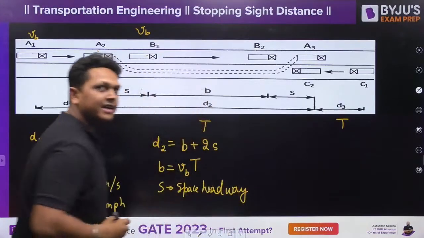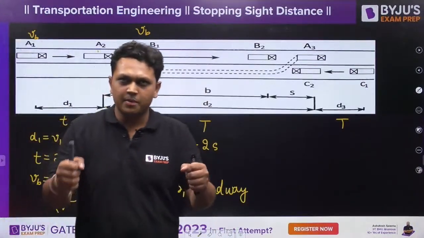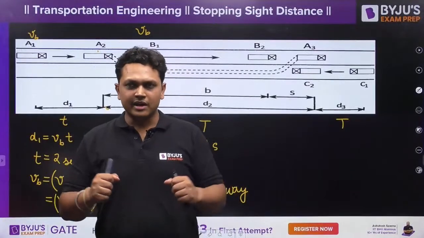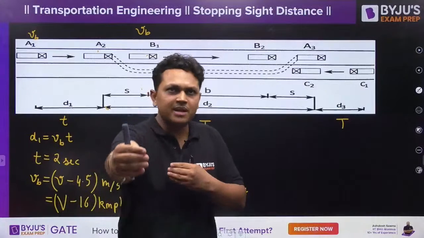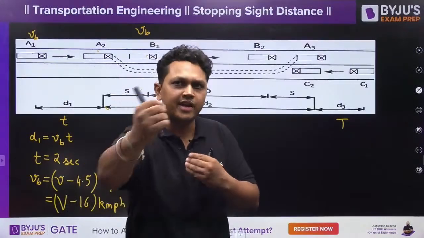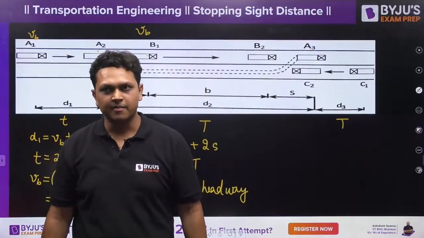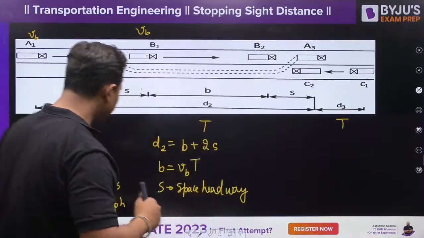So before overtaking, you are going to travel behind the slow vehicle for a certain distance, right? And when you are traveling, you will leave some minimum distance between your vehicle and that vehicle. That minimum distance is referred to as the space headway, and that is given as per IRC code.